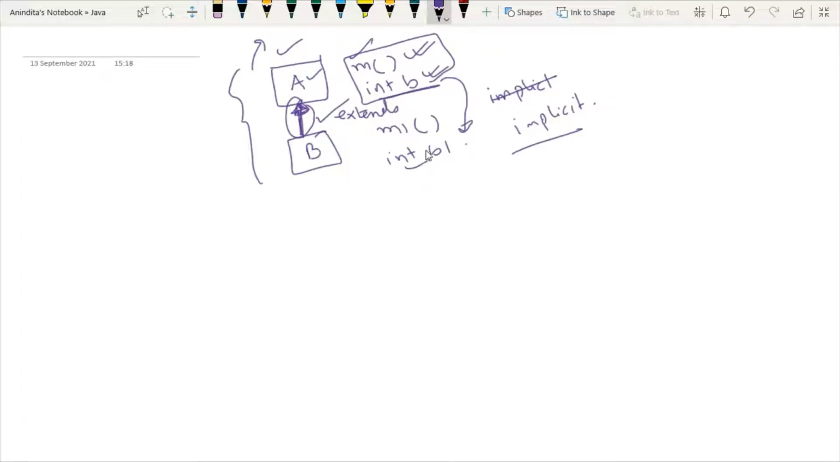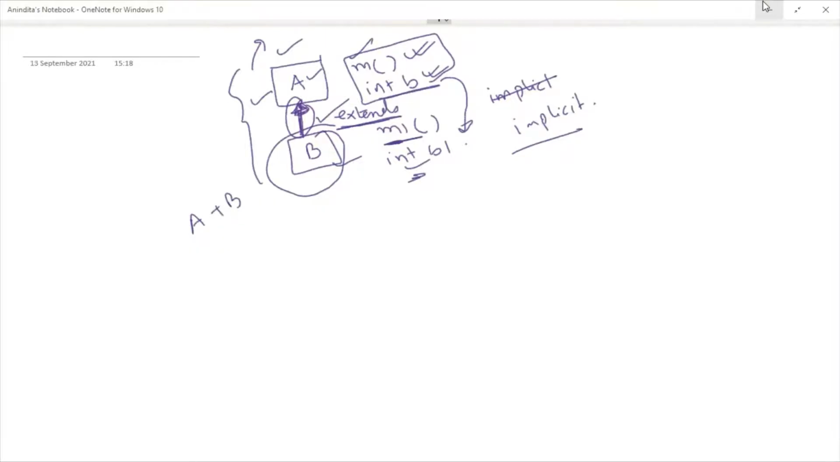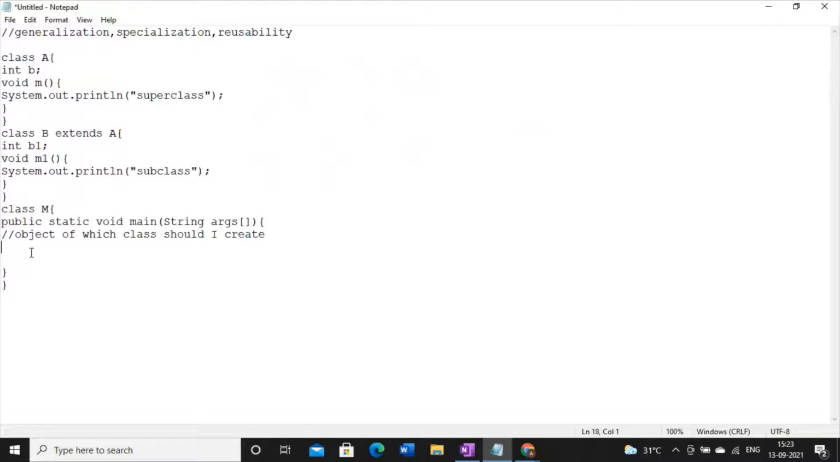So according to this diagram, whatever we have in class A, everything is there in class B, and class B also contains its own methods and variables. So in one point I can say that due to this extends keyword, class B is containing everything, meaning the content of class A as well as the content of class B. So it is enough if I create the object of class B only. This is a very basic concept of inheritance.